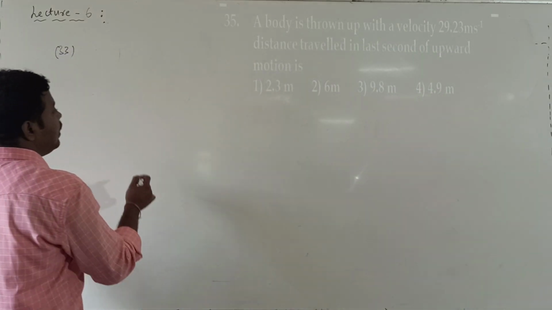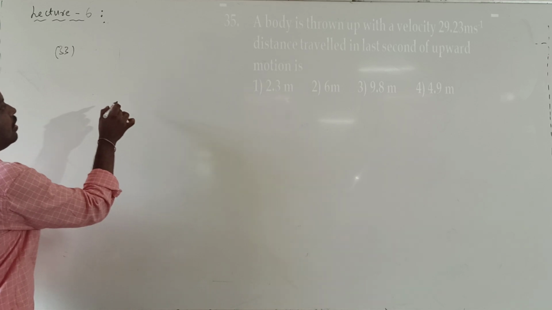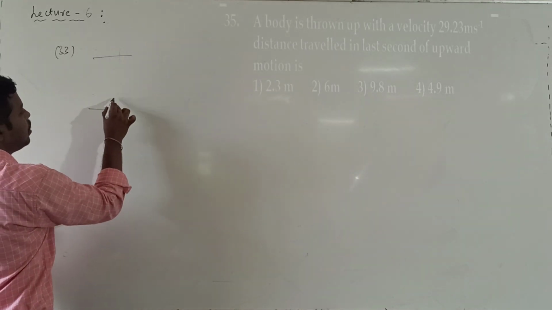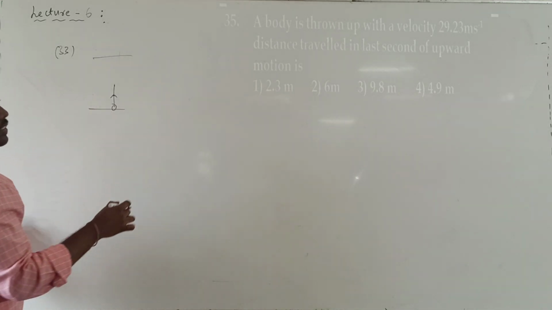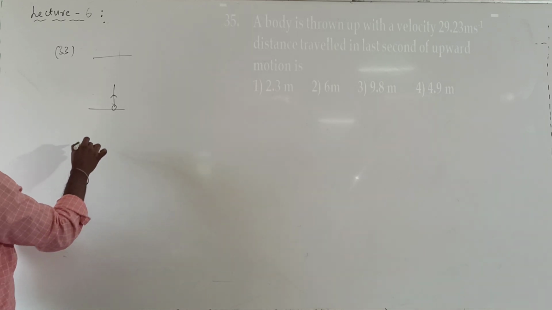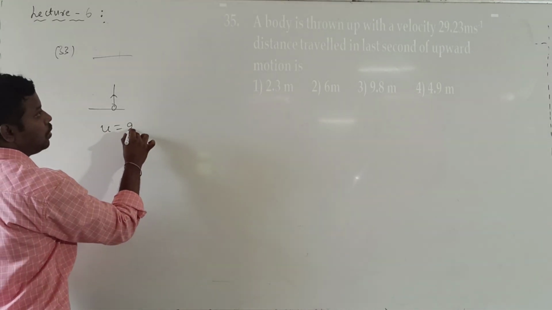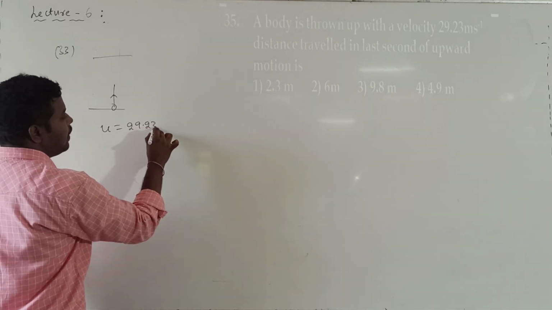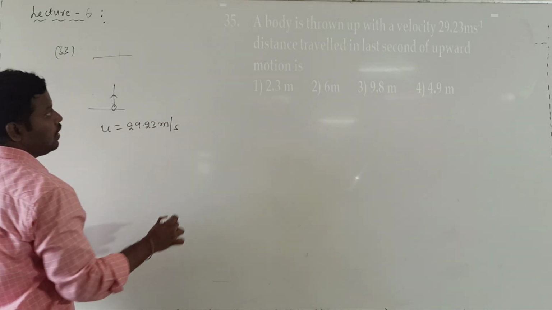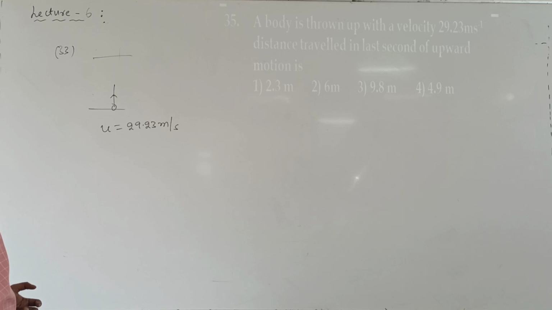So they are telling that the body is thrown vertically upwards with a velocity of 29.23 meters per second, so u value is 29.23 meter per second. The distance traveled by the body in the last second of its upward journey.